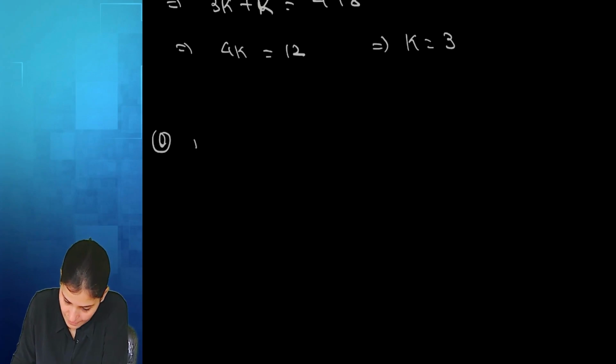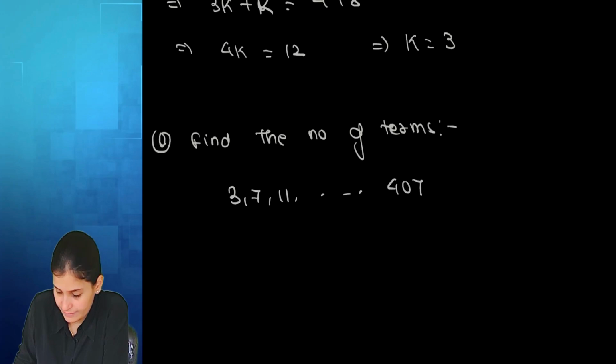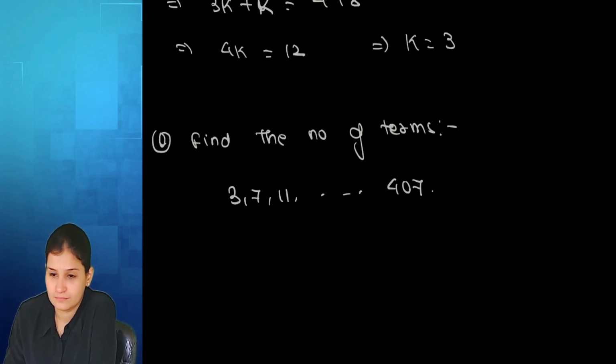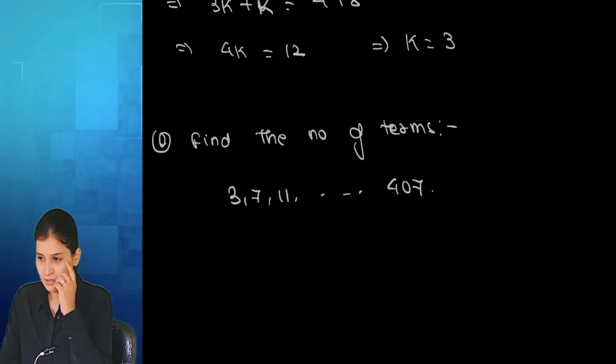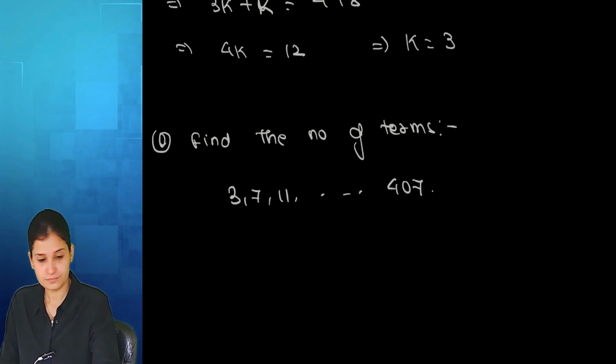Question. Find the number of terms in 3, 7, 11, up to 407.